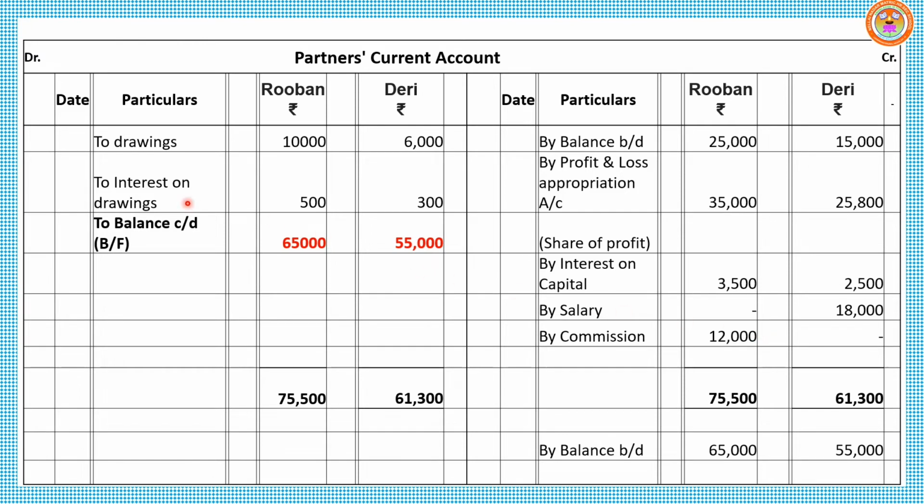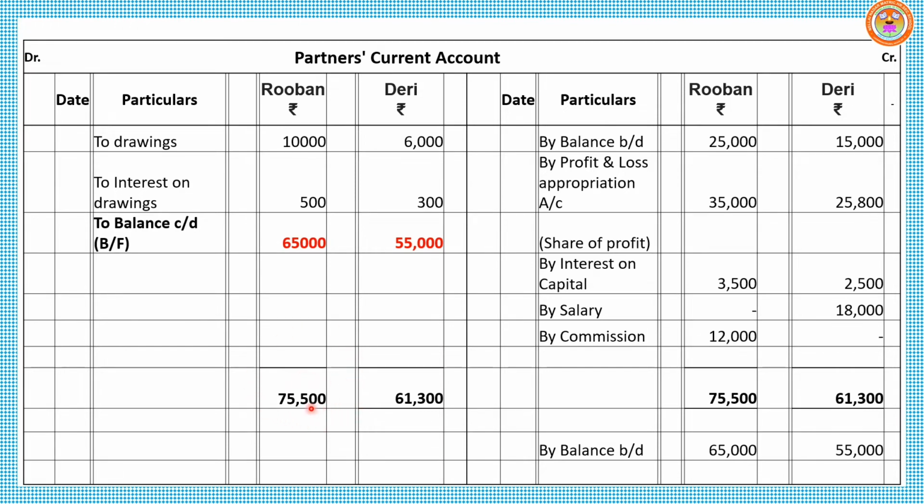Now move on to debit side as per format. To drawings, Reuben 10,000, Derry 6,000, interest on drawings 500, 300 for Derry. If share of loss is given, to be recorded in debit side. Now look at total for Reuben 75,500 and also Derry 61,300. So credit side is more than the debit side. Write the highest total both the sides.